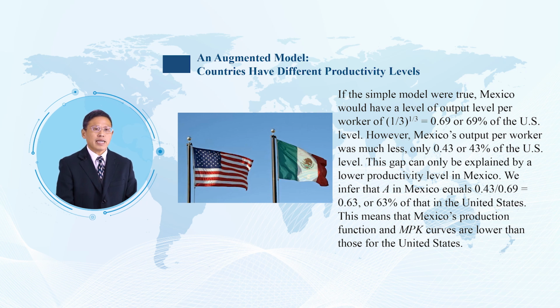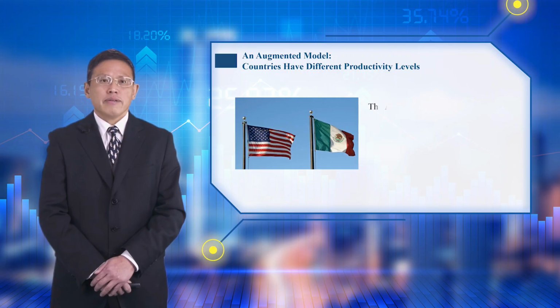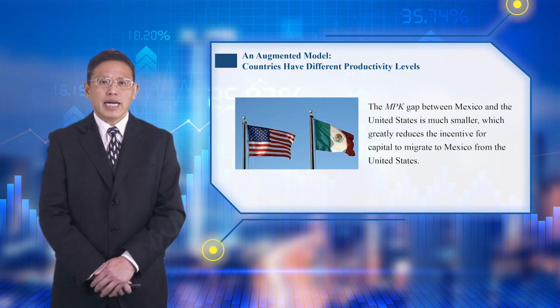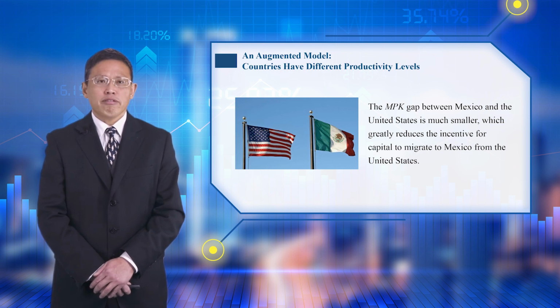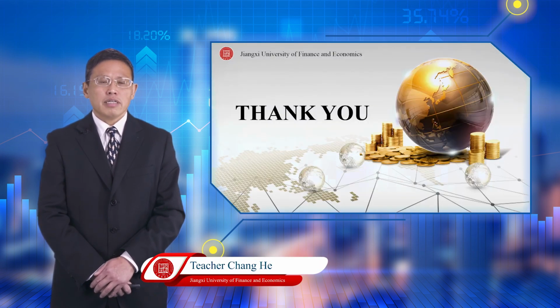This means that Mexico's production function and MPK curves are lower than those for the United States. The MPK gap between Mexico and the United States is much smaller, which greatly reduces the incentive for capital to migrate to Mexico from the United States.